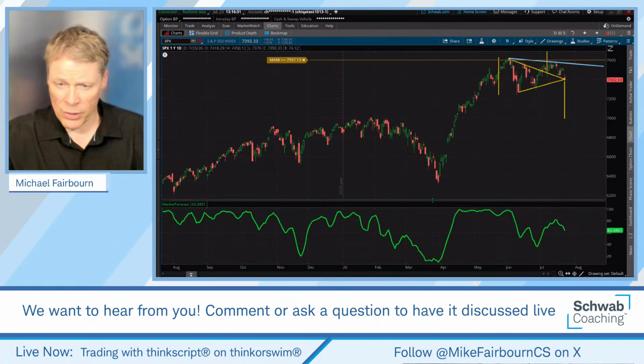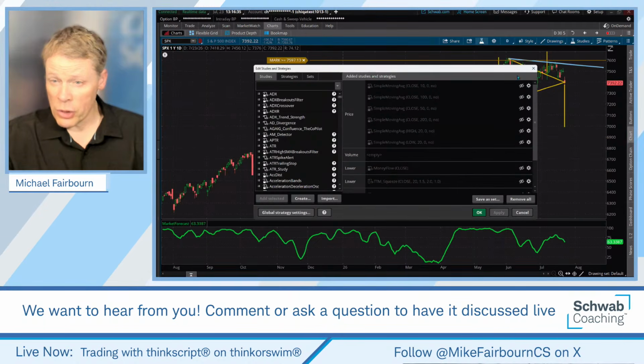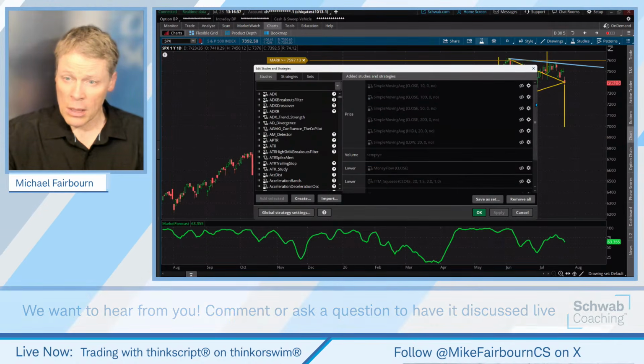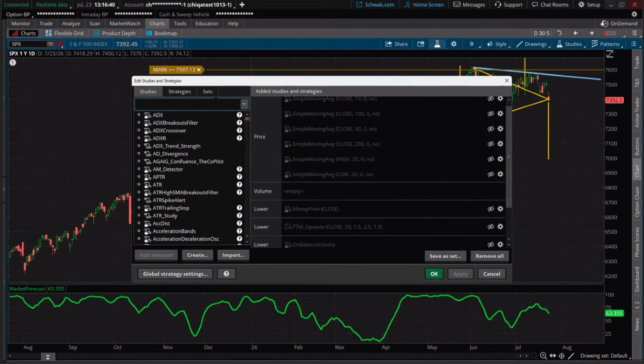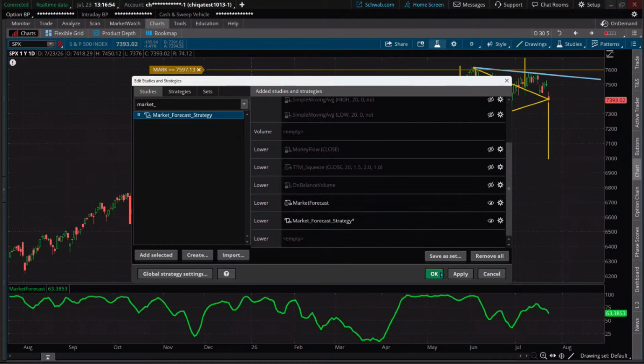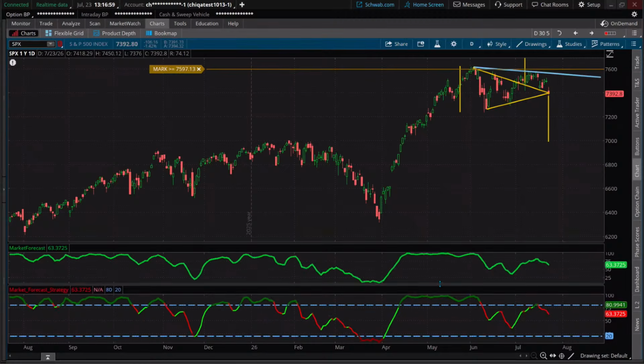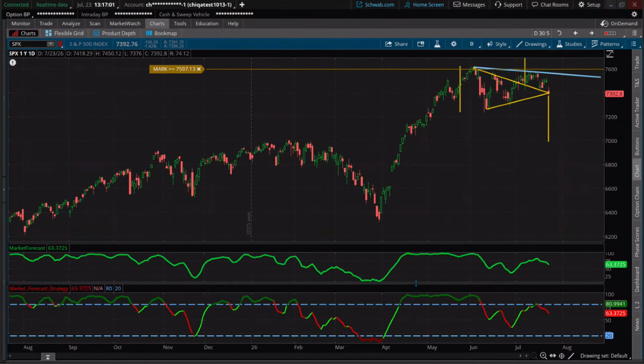But let's do a comparison here. I've got this one, and this indicator shows you everything I just told you on the chart. So we'll pull it up here. It's just market_forecast as a strategy, to be joined here with a scan shortly. Okay, so let's click on it right now and I'll pull it up, and everything's in place. You can change the colors. I'll explain this, but that is right there, the strategy that shows everything else.